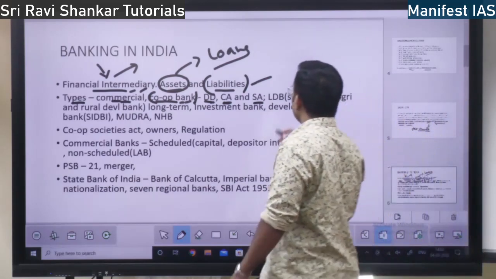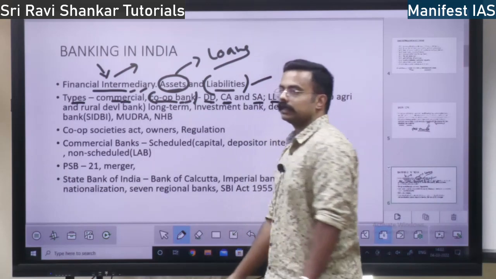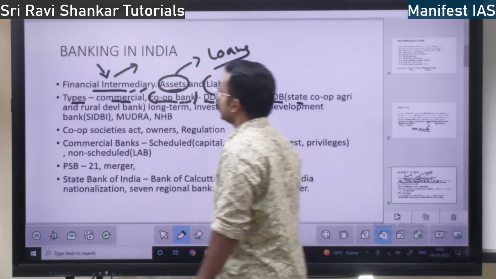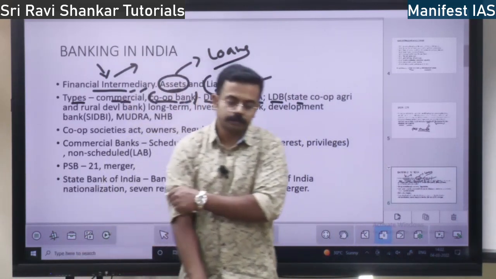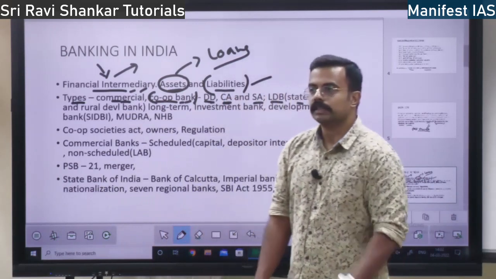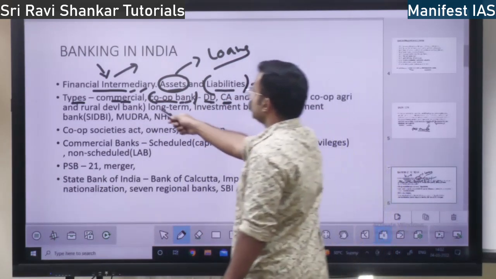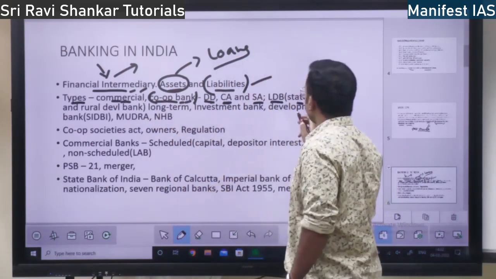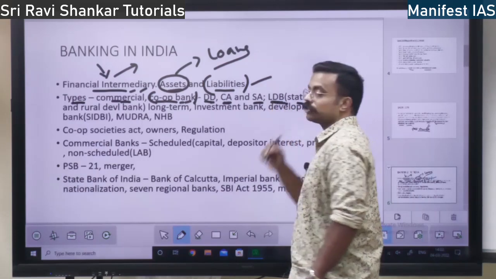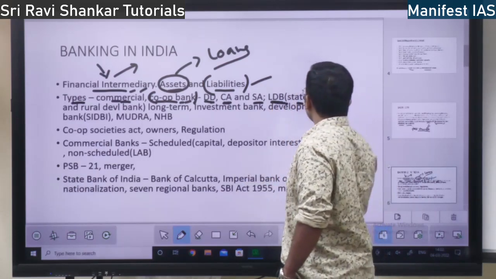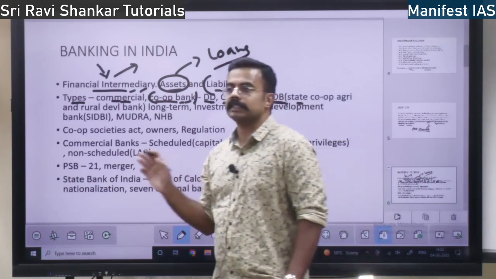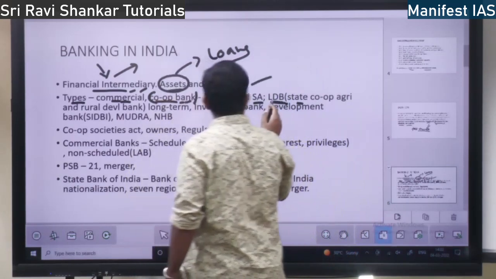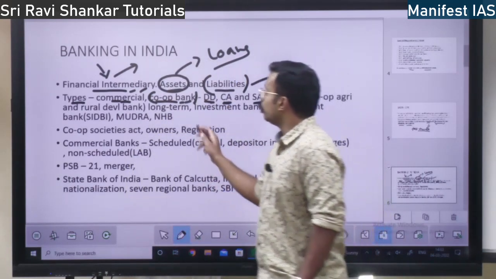Then we have land development bank. The next type of bank is land development bank, also called the state cooperative agriculture and rural development bank. So these are state banks. State-level within the states. Cooperative banks can be both national as well as state, whereas these land development banks are actually state banks. So the state cooperative agriculture and rural development bank is the state-level bank or land development bank. Then what does this land development bank do? They lend long term.